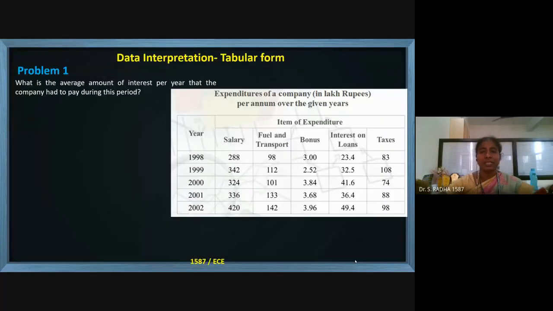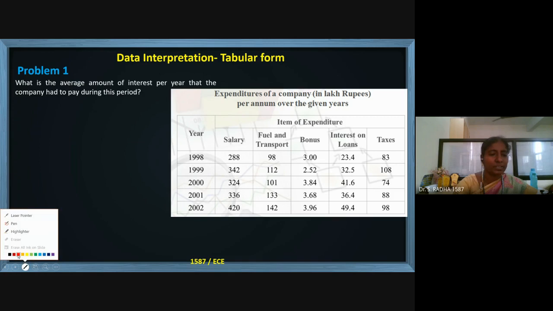This is company expenditure on salary, fuel and transport, bonus to the employees, interest on loans of the company, and taxes paid by the company. These are the expenditures, with 5 different years given, of a single company, and all these numbers are in lakhs of rupees. It is just the number given over here, but everything is in lakhs of rupees.